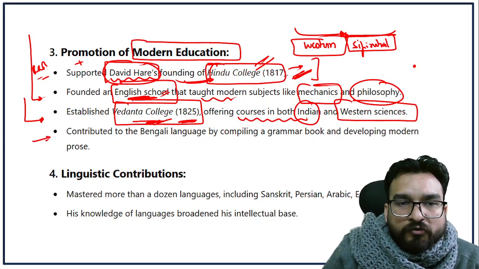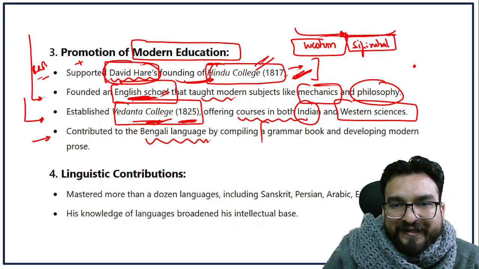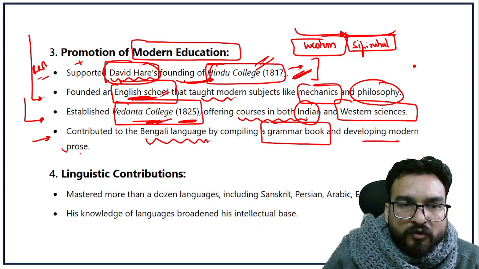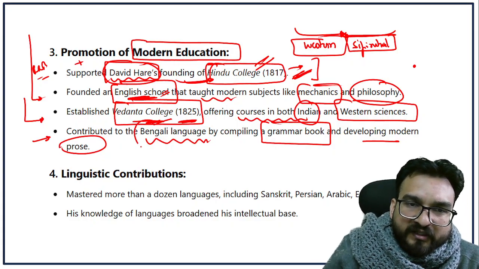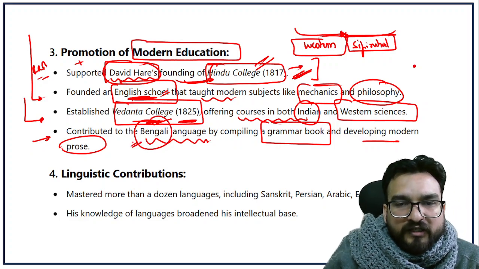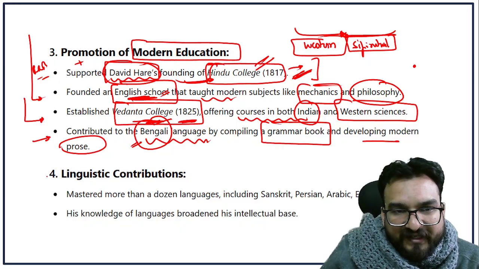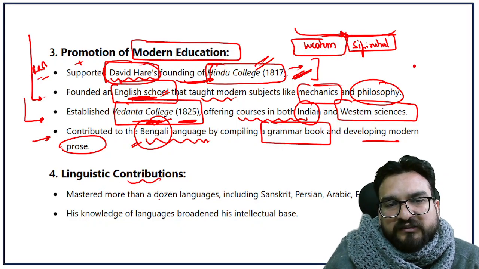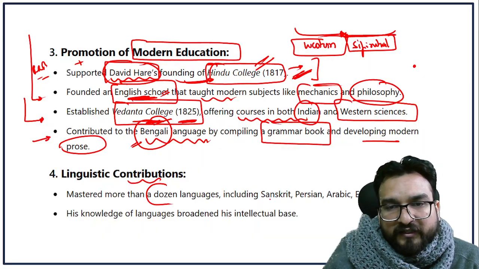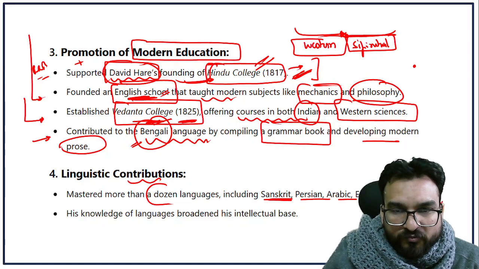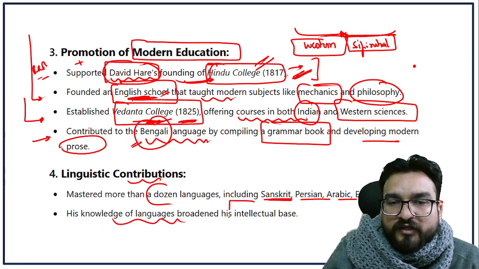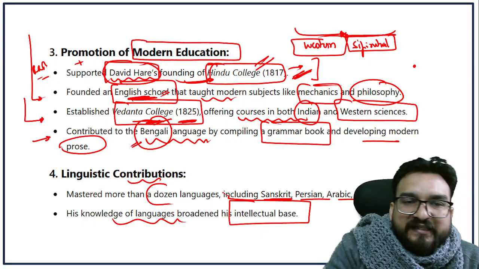Also, he contributed to the Bengali language by compiling a grammar book and developing a modern prose, which means the way you can learn grammar easily. So he contributed towards the Bengali language, right? His other linguistic contribution was that he was a polyglot. He had command over Sanskrit, Persian, Arabic, English, and Hebrew. So his knowledge of languages broadened his intellectual base, guys.